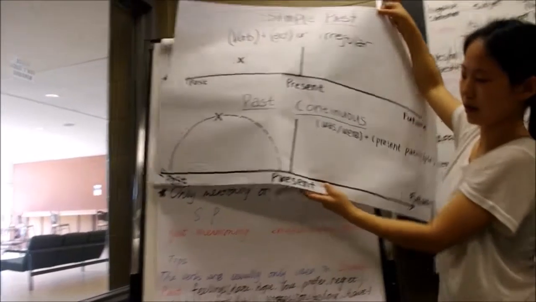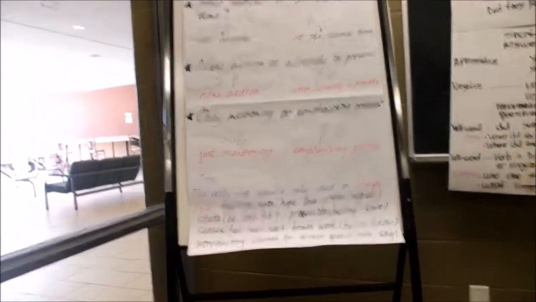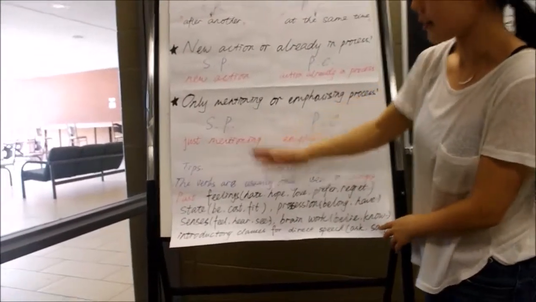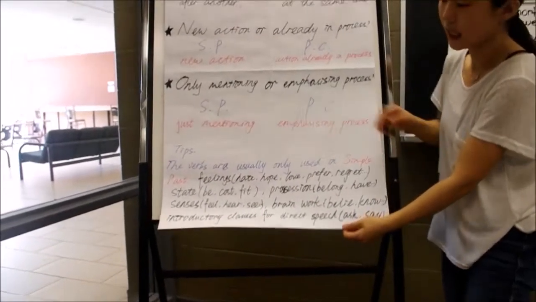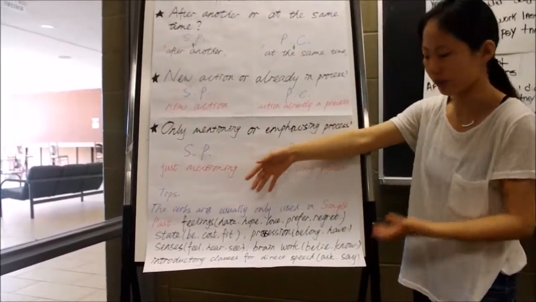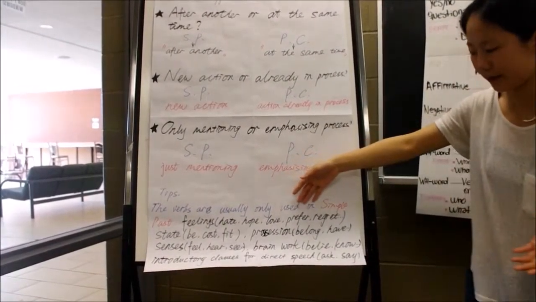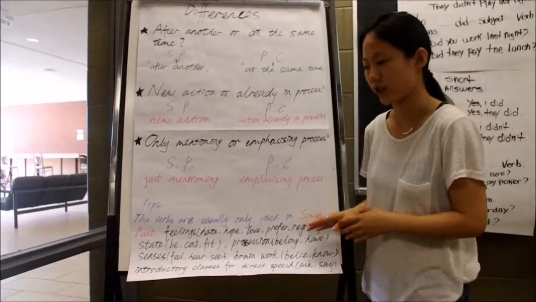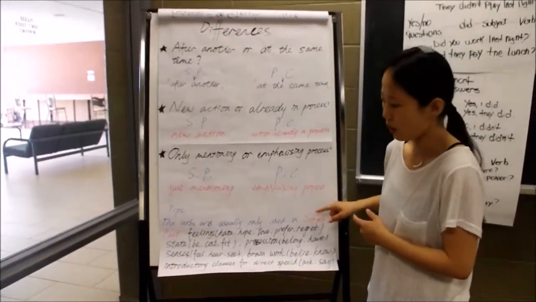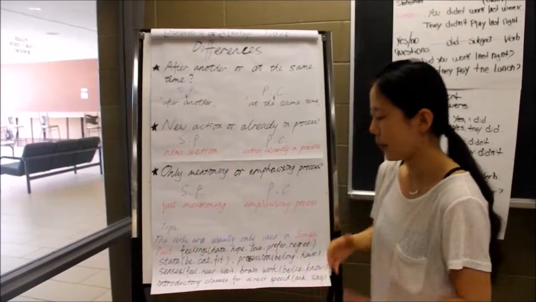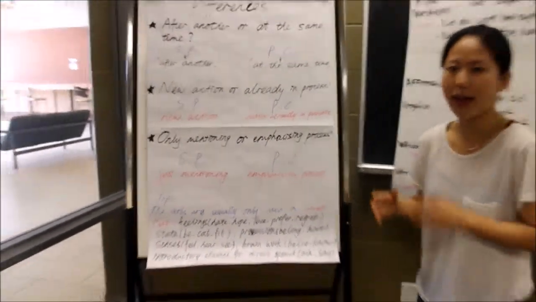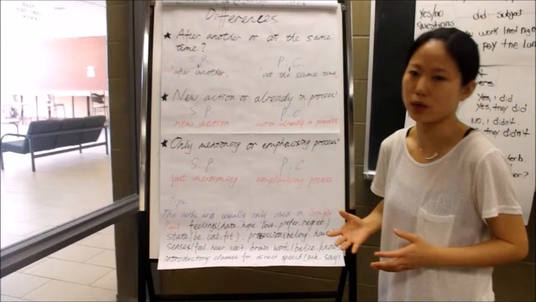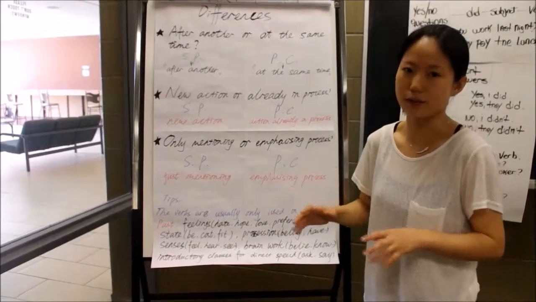What's more, I want to talk about some tips for how to use it. There are some verbs that we usually only use in the simple past tense, like feelings: hate, hope, love, prefer, regret, and so on. This kind of feeling verb we can only use in the simple tense. What's more are states, like be, cost, fit, or possession, like belong, have. We don't have a process for having a thing.